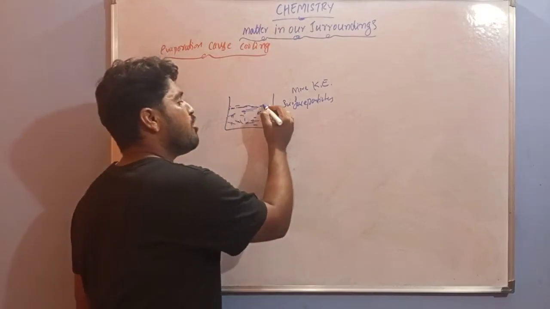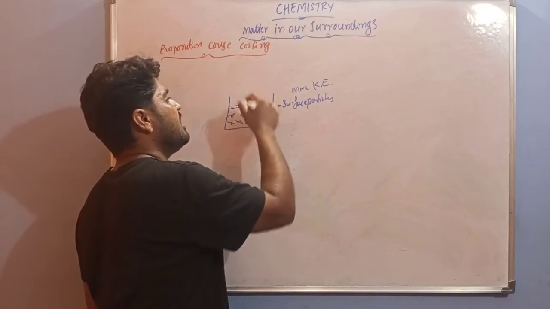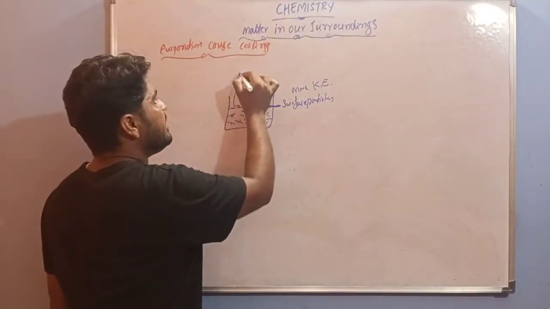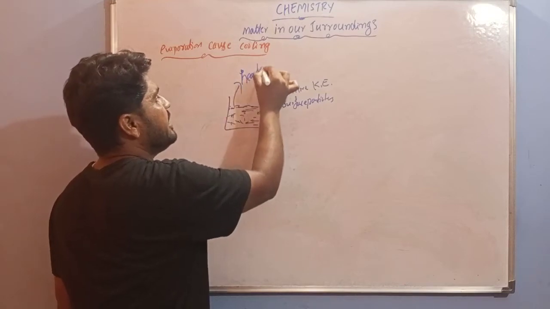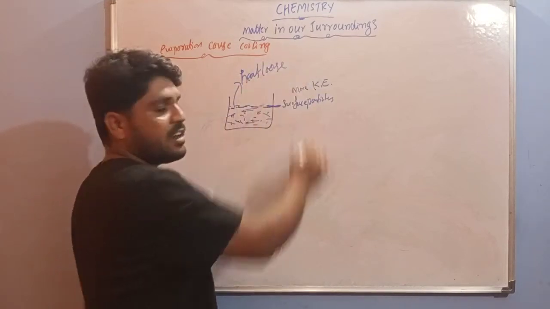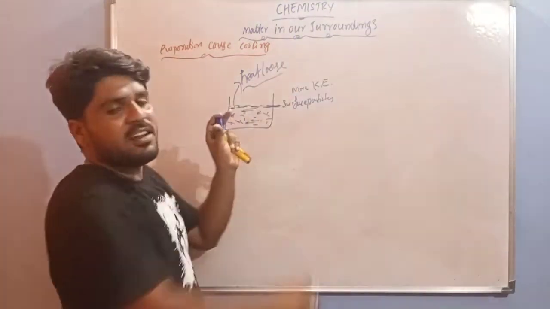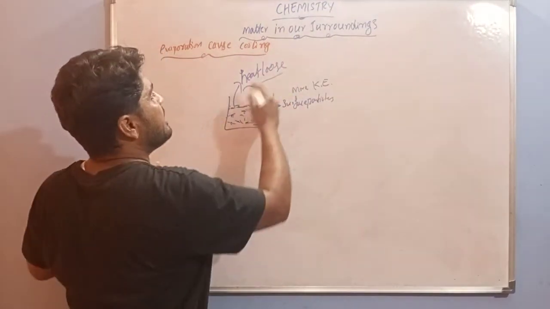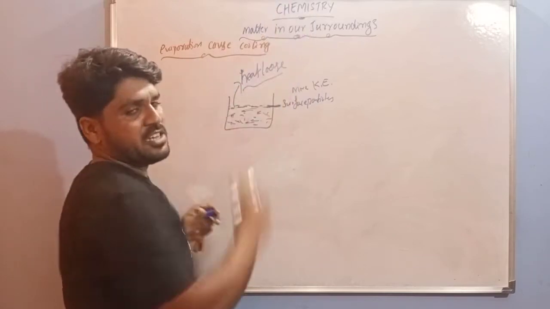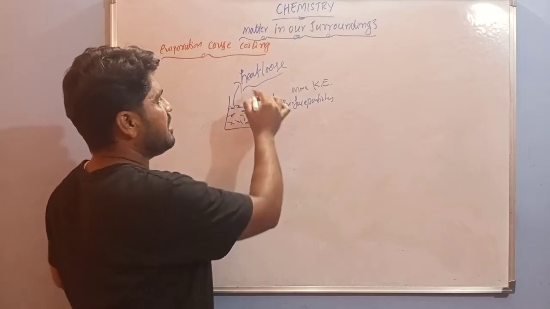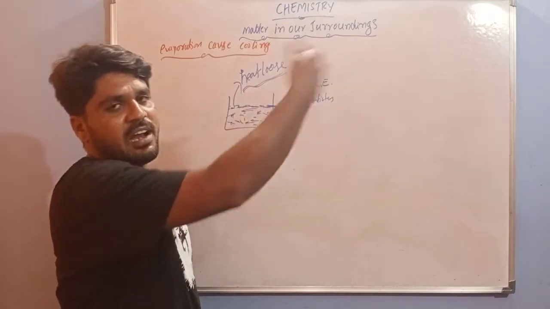So when this evaporation occurs, energy will be lost. Heat energy is used in evaporation. That's why heat is lost. When evaporation occurs, heat will be lost. That is the heat of evaporation. So in the process of evaporation, heat is lost.